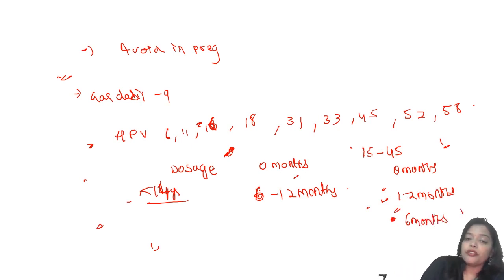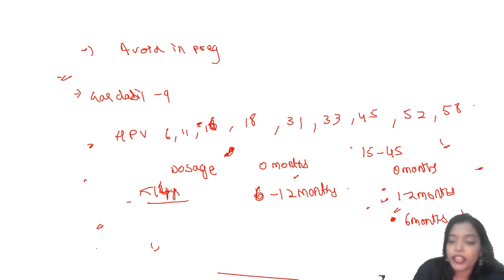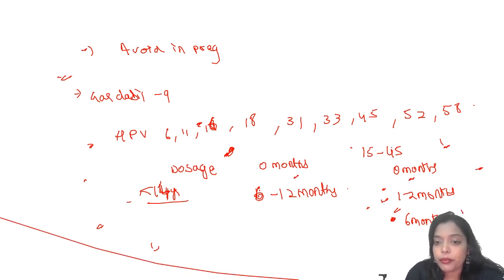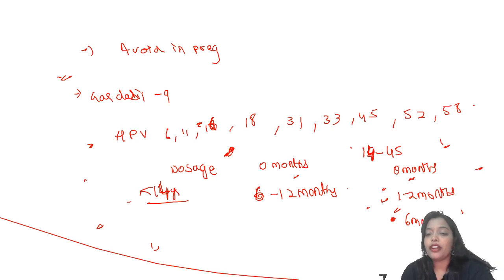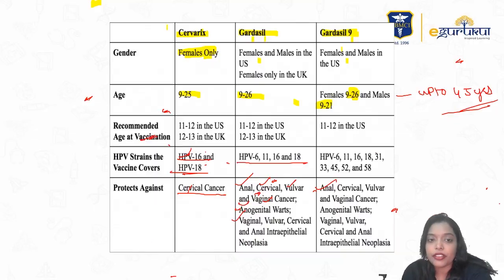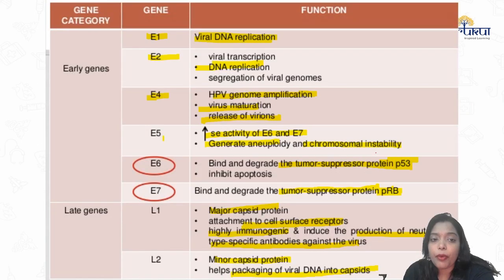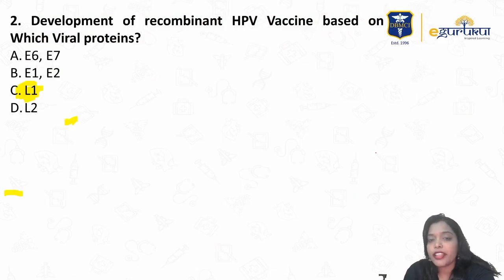So beyond 14 years, it is 3 doses: 0, 1 to 2 months, and 6 months. It's an IM injection. So these are some important points pertaining to the HPV vaccination, right?